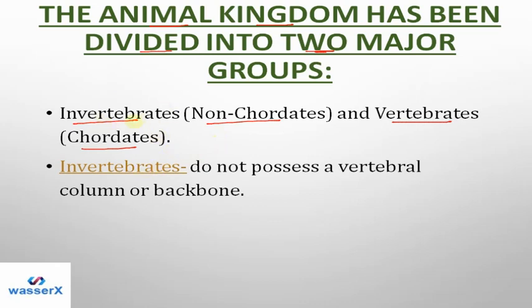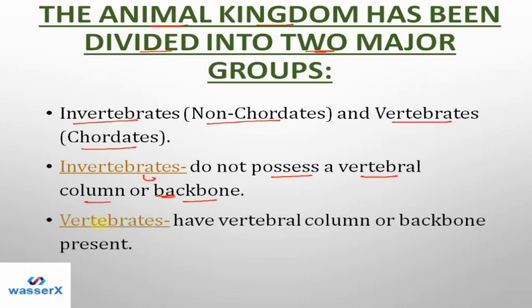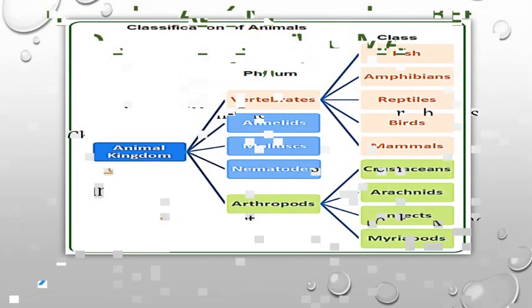Invertebrates, what are these organisms? Invertebrates do not possess a vertebral column or backbone. That means those organisms which lack the backbone which is present in the human body or any other animal's body are called invertebrates or non-chordates. In simple words, invertebrates don't possess the backbone or vertebral column. While when we talk about vertebrates, they have a vertebral column or backbone present inside their body. So this is how we classify the animal kingdom into 2 major groups.